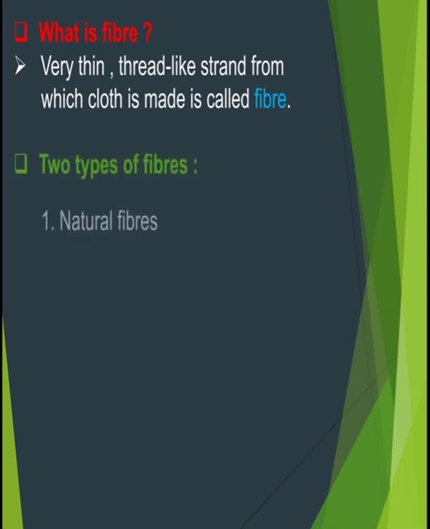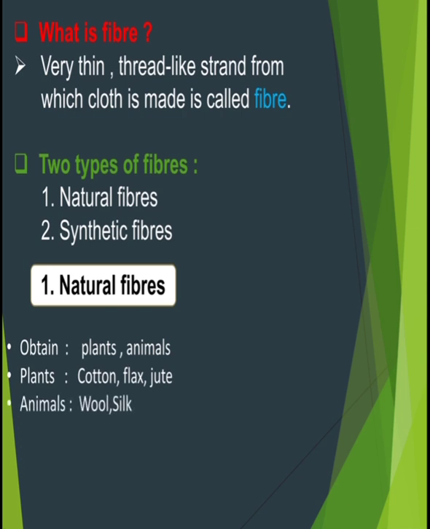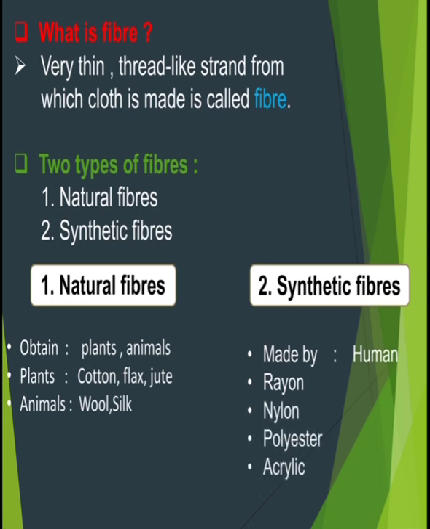There are two types of fiber: natural fiber and synthetic fiber. Natural fiber is obtained from plants and animals. For example, cotton, flax and jute are obtained from plants, and wool and silk are obtained from animals. Synthetic fibers are made by humans, that's why they are known as synthetic fibers. Examples of synthetic fibers are rayon, nylon, polyester and acrylic.